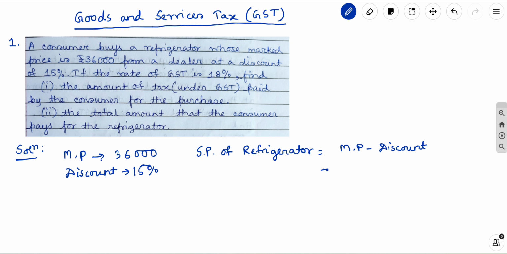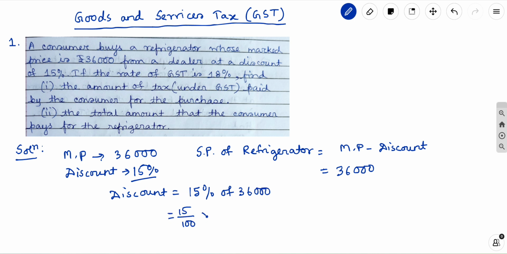So that becomes the cost price for the consumer, right? The mark price is 36,000 and the discount is 15%. What is the discount? The discount will be 15% on the mark price, that is 15% of 36,000. So that is 15 by 100 into 36,000.